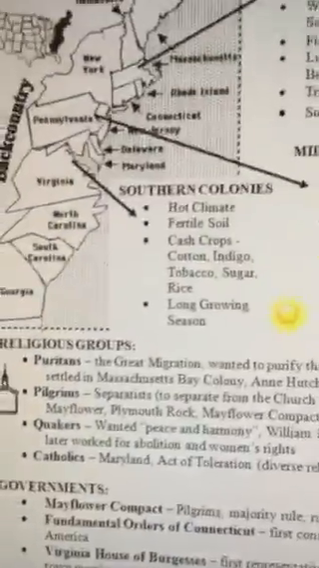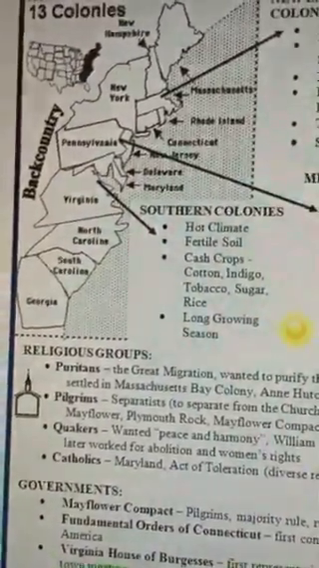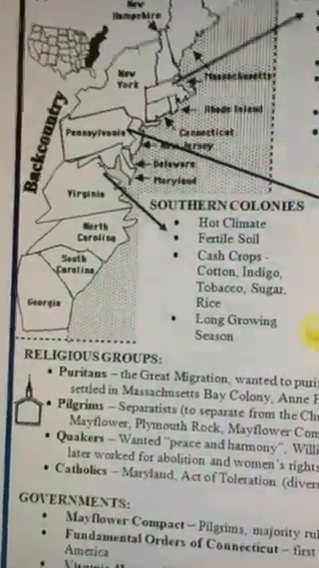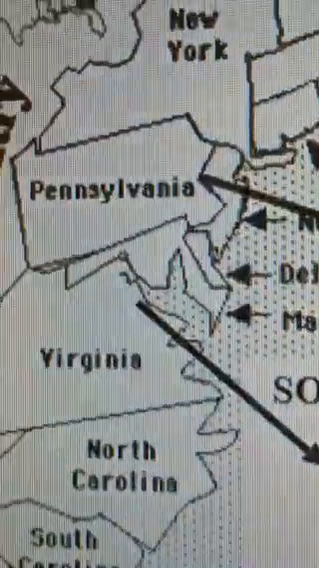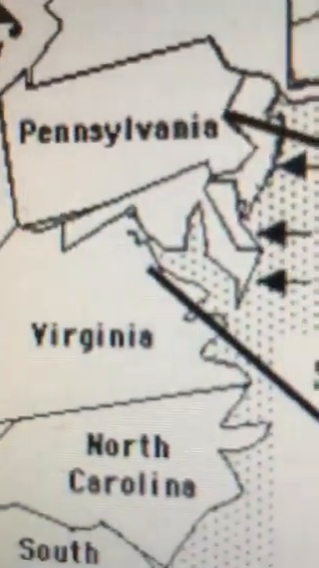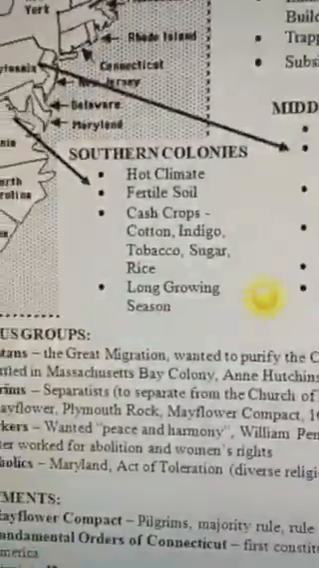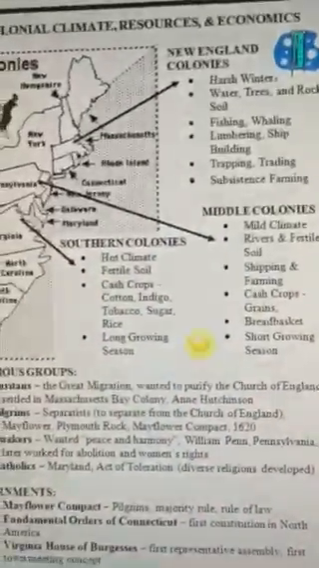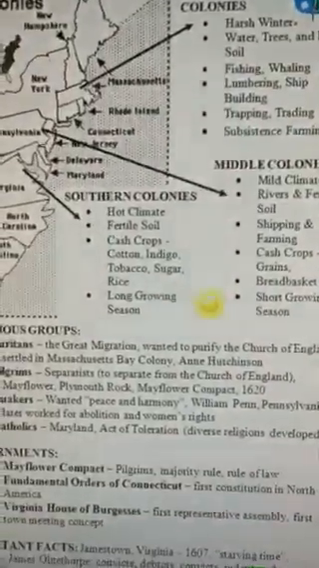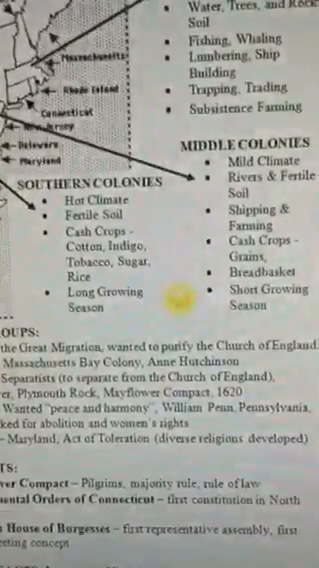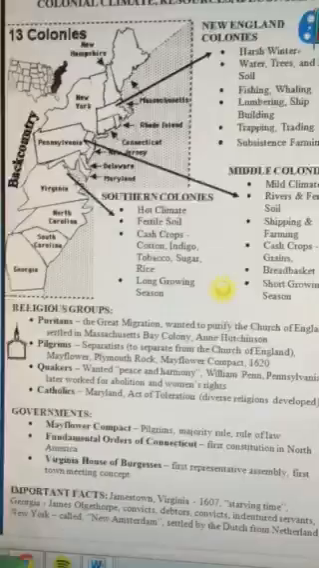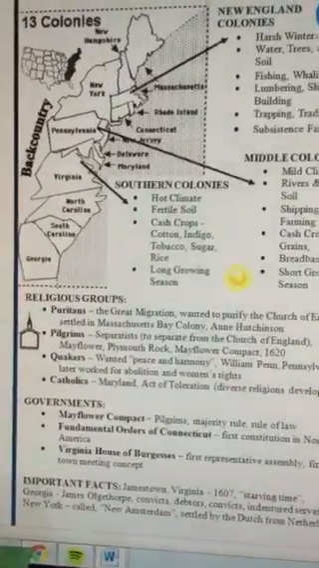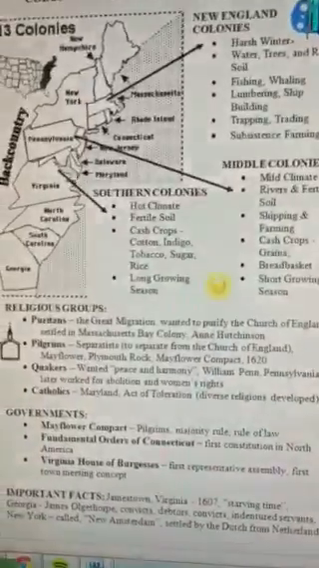And we have the last religious group, which is the Catholics, who established Maryland, obviously named after Mary, which should help you remember that that's Catholic. And they have the Act of Toleration, which was also pretty revolutionary, since at the time people weren't really into tolerating other people's religious beliefs. So Quakers and Catholics are a little bit more progressive than those Puritans and Pilgrims.